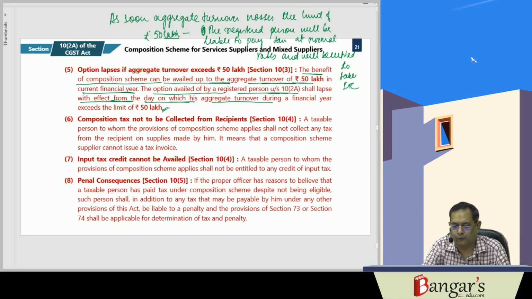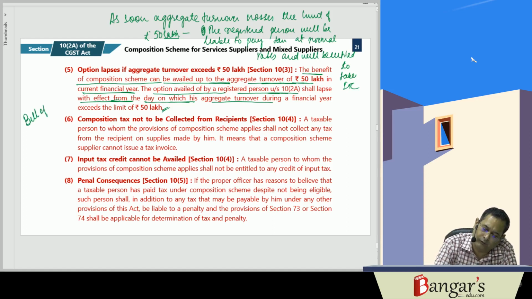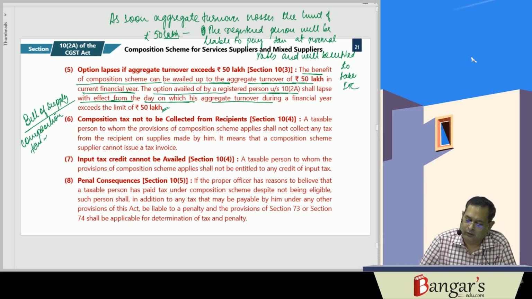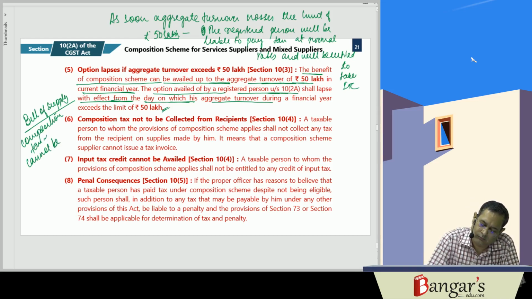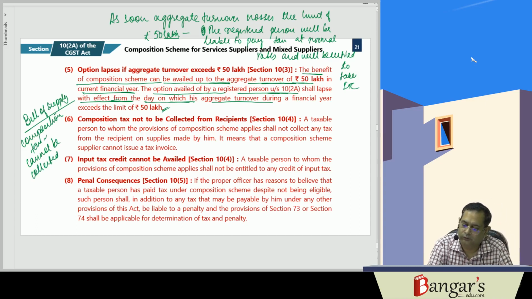Then 10(4), as we have already discussed, they will be required to issue a bill of supply, and the composition tax cannot be collected from the recipient of supplies.